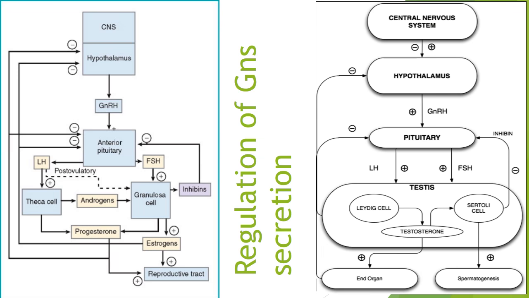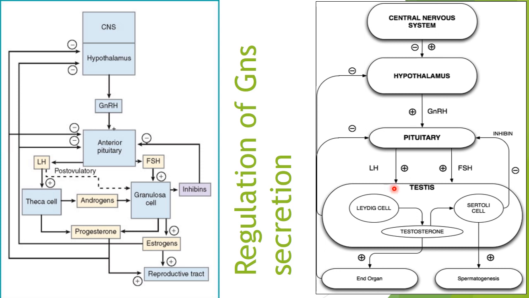Let us see the control of hormone release in males. Essentially, the release of gonadotropin releasing hormone from the hypothalamus on the pituitary causes release of both LH and FSH, which are nearly constant as compared to LH and FSH in females, which vary during the menstrual cycle.